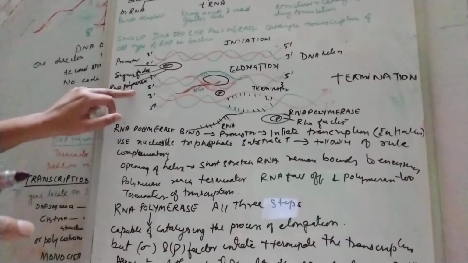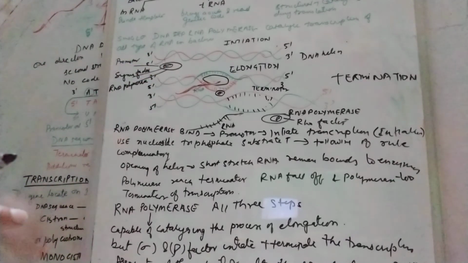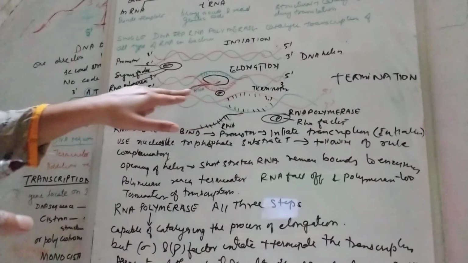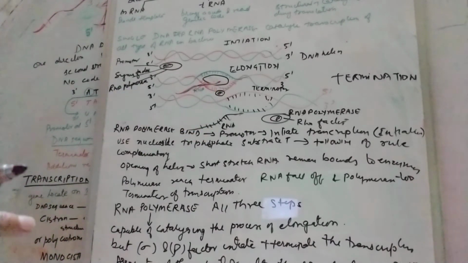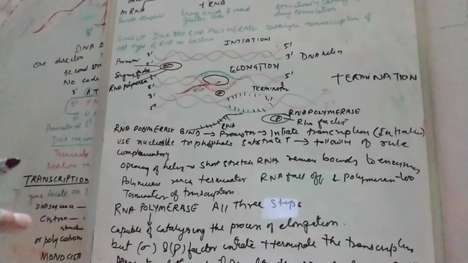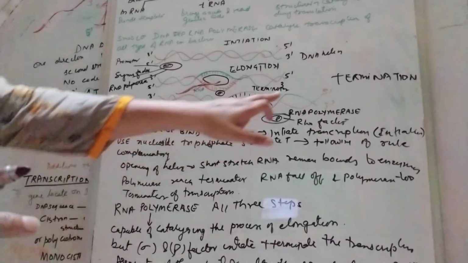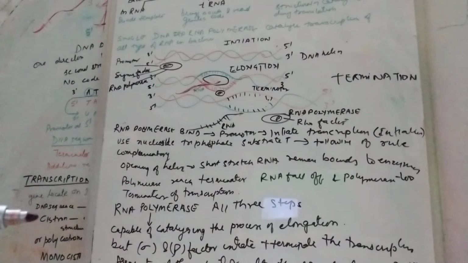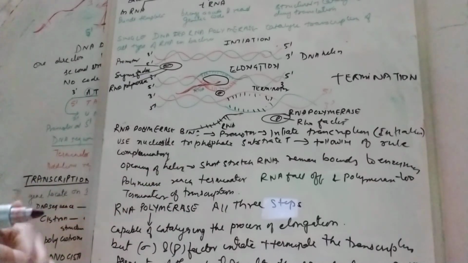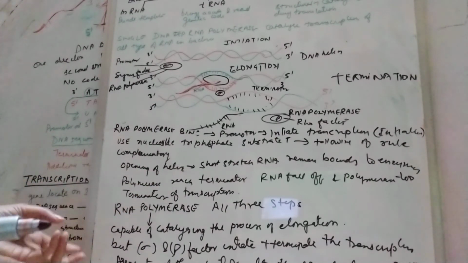Here the RNA polymerase binds with the sigma factor, and then starts forming the chain and polymerizes until it reaches the terminator. This process takes place with the promoter and RNA polymerase, and it forms a chain of RNA. When it reaches the terminator at the other end, the RNA falls off. When it is combined with the Rho factor, the RNA falls off and the polymerase too. The RNA fragment is detached and the polymerase is separated, so the process of transcription is terminated.